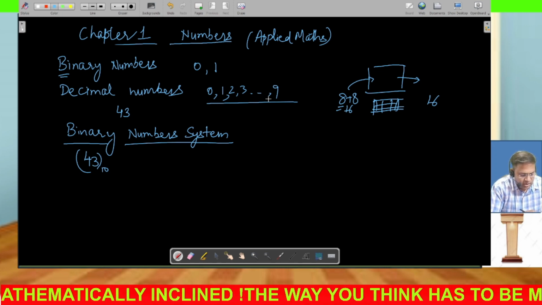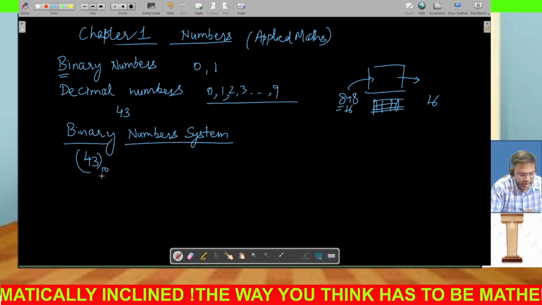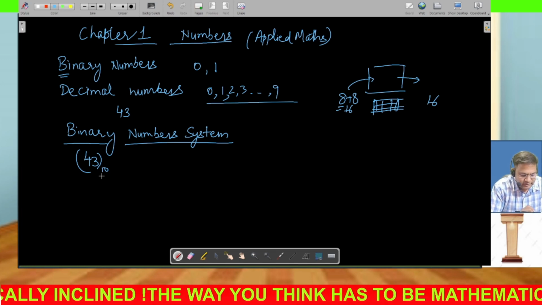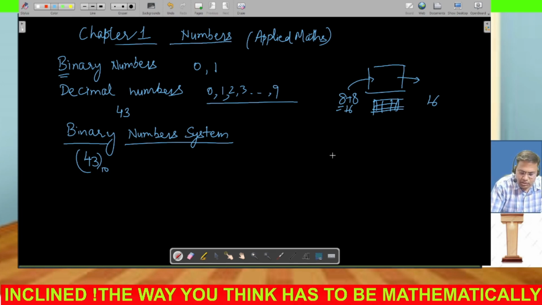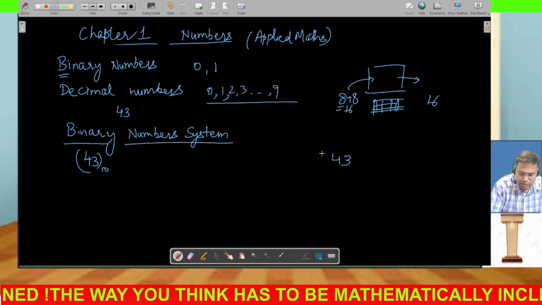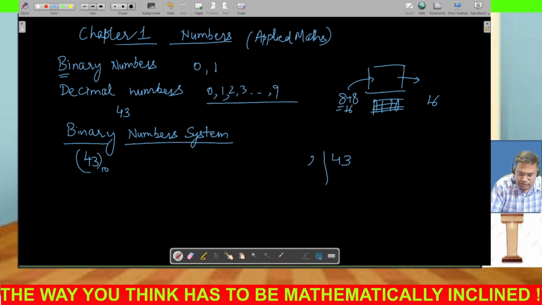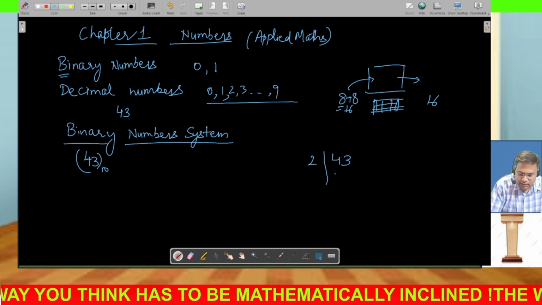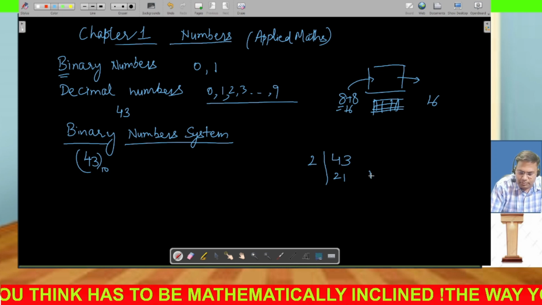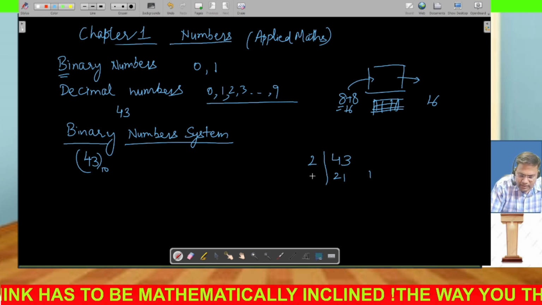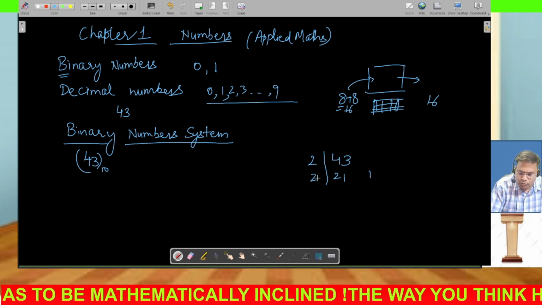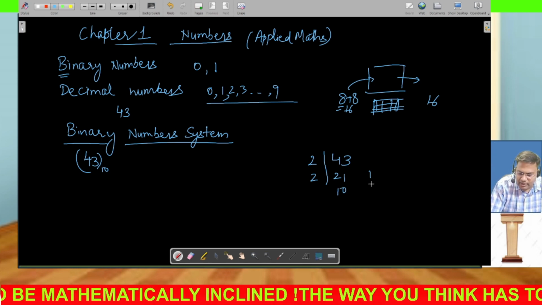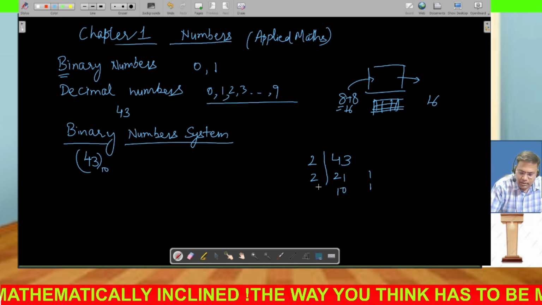So 43 base 10, if I want to convert that into binary number system, then how it can be converted? So you see I am doing a calculation here. You divide it by 2 first. So 2, this is going to be 21 and the remainder will be 1. Again you do it with 2. So again this is going to be 10 and again 1 is going to be a remainder.